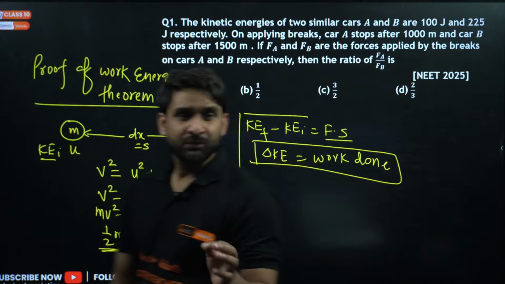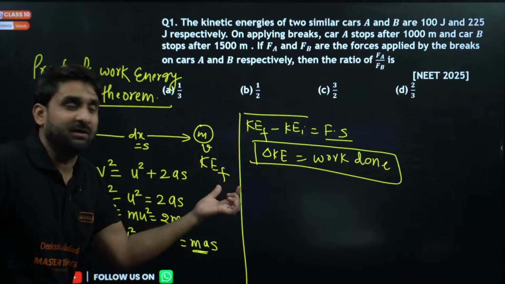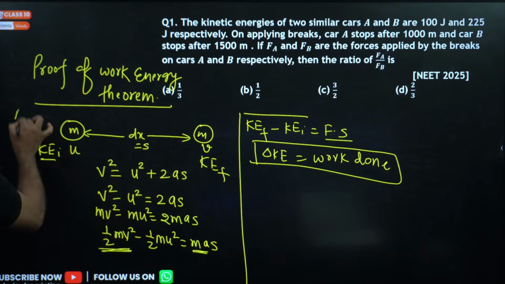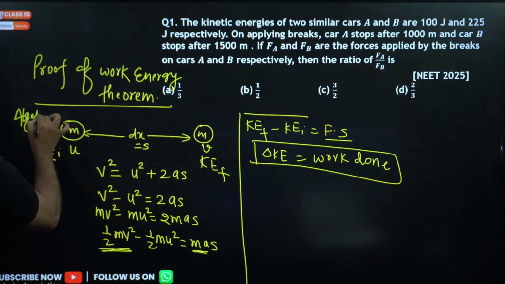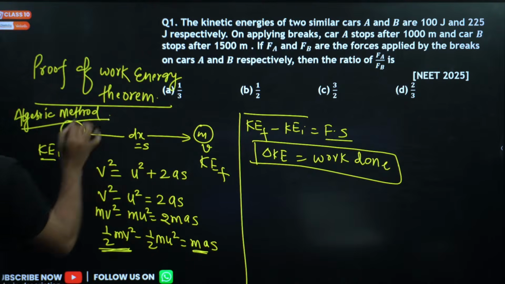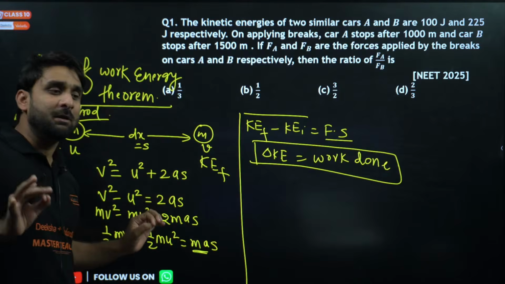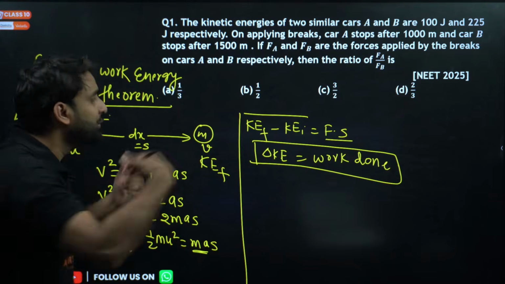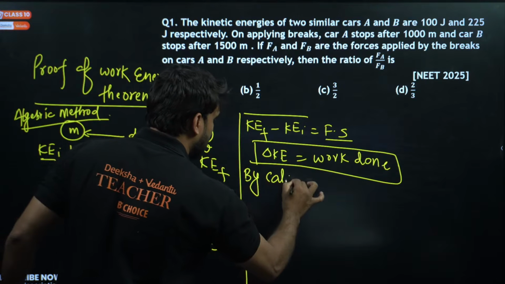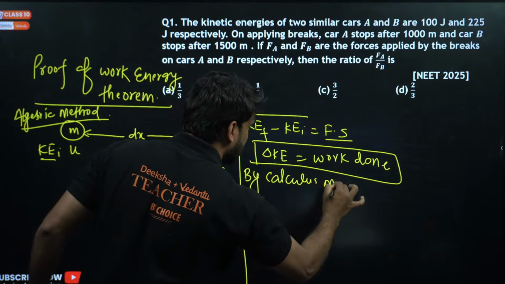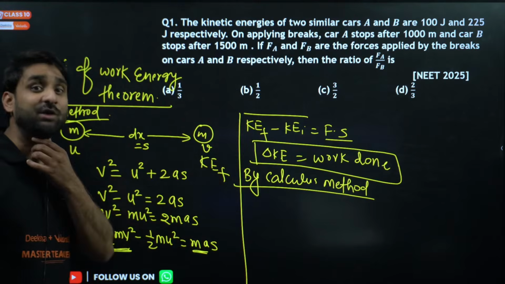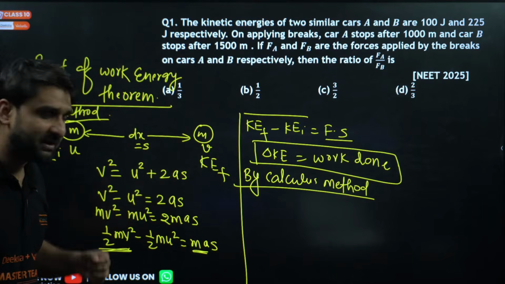Is it clear, champion? This is the proof of the kinetic work energy theorem. And this proof is the algebraic method. I can prove this work energy theorem again by the calculus method for you. So let's apply the calculus method. Now the second method is by calculus, the method in which we use differentiation and integration.